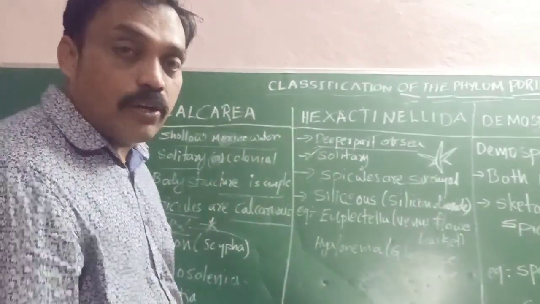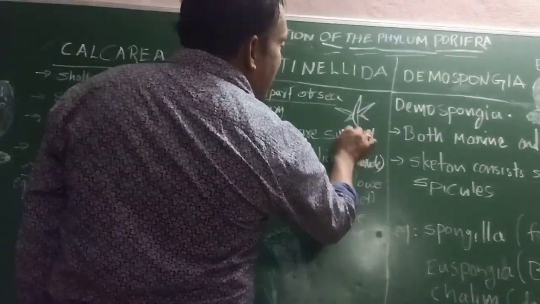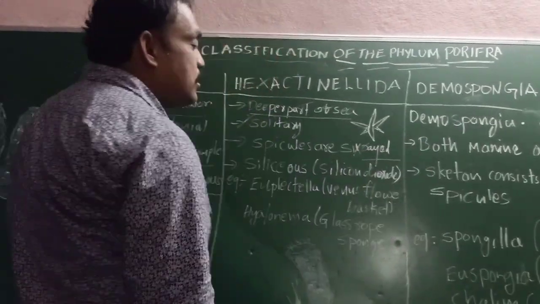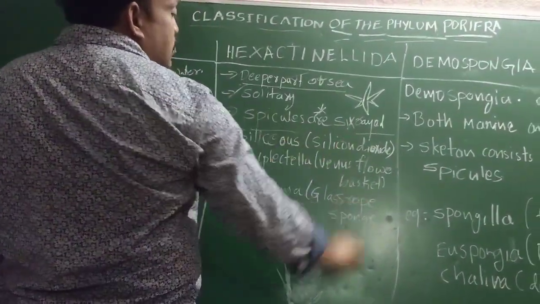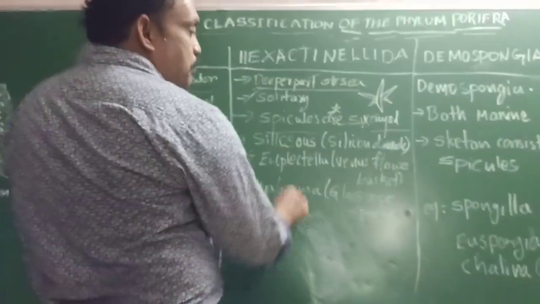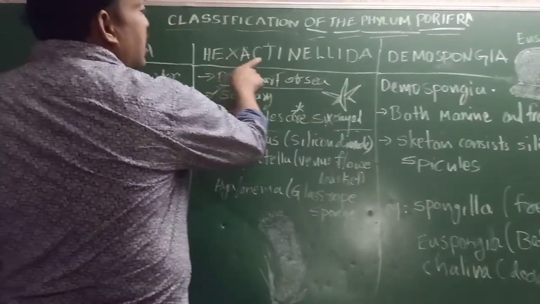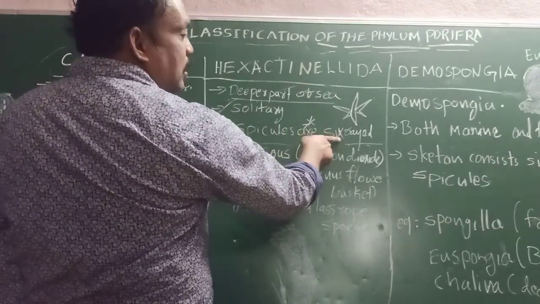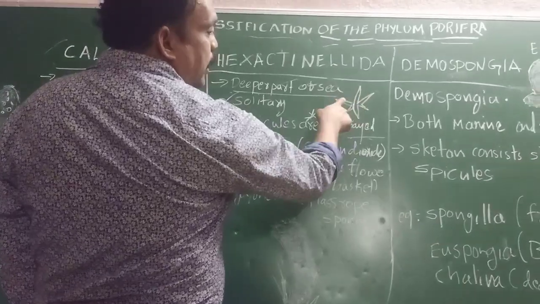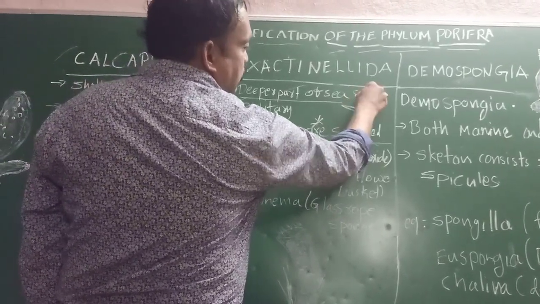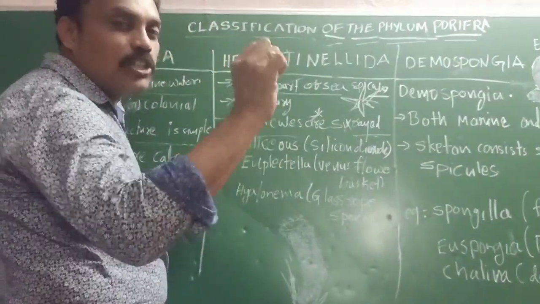These are only solitary. And spicules are 6-rayed. This is a very important point for NEET exam. Spicules are the skeleton system. Spicules are 6 rays, so the name given is Hexactinellida. The spicules are 6 ray-like structures: 1, 2, 3, 4, 5, 6. This is what a spicule is. In that endoskeleton, spicules look like star-shaped structures.